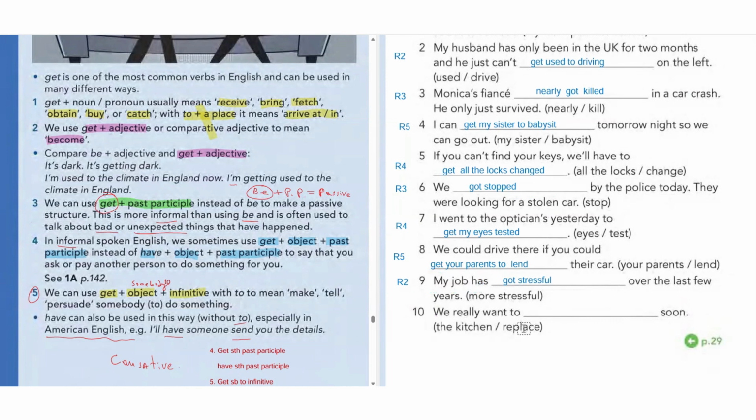Number 10, we really want to soon. So kitchen replaced is a causative. So we really want to get something. The kitchen. We really want to get the kitchen replaced. Past participle. So this is rule number 4, right? Get, object, past participle. Rule number 4, guys. That's it.